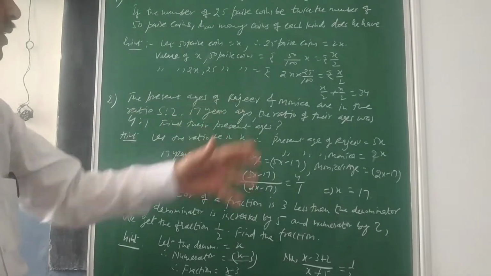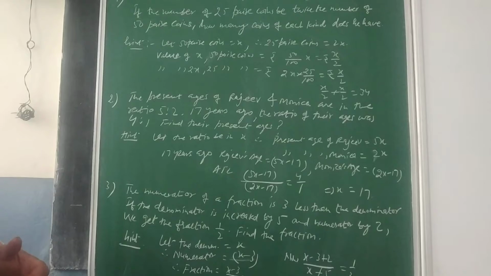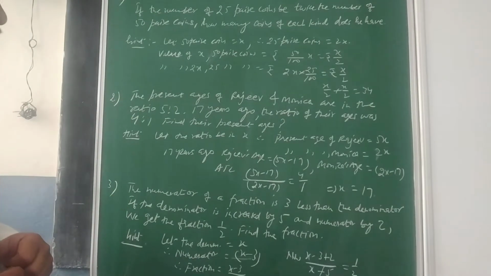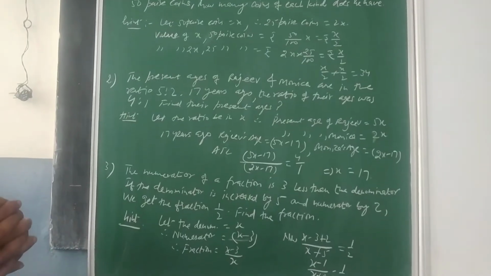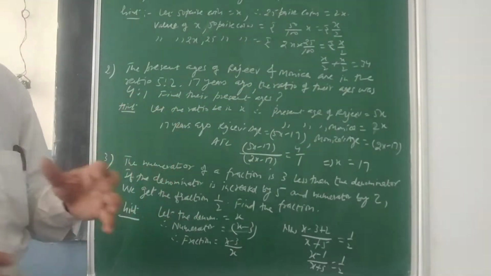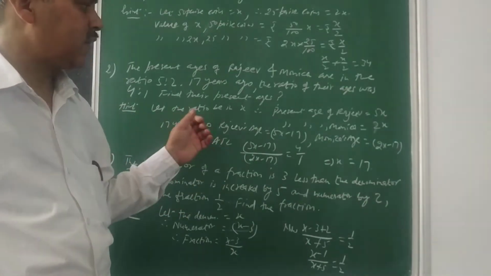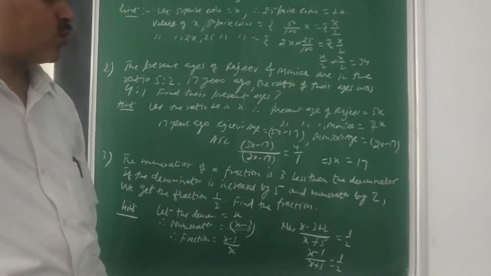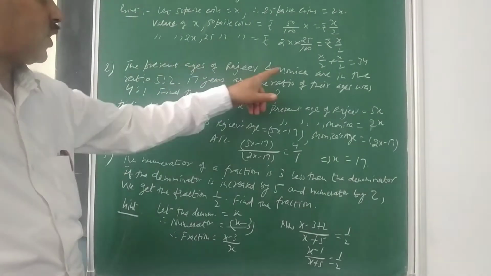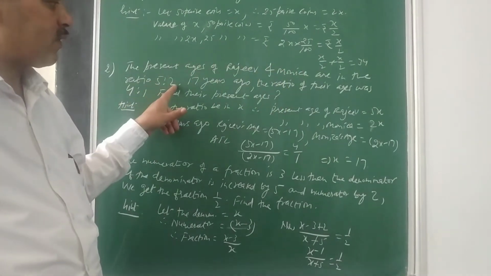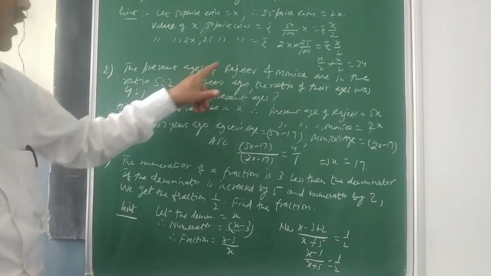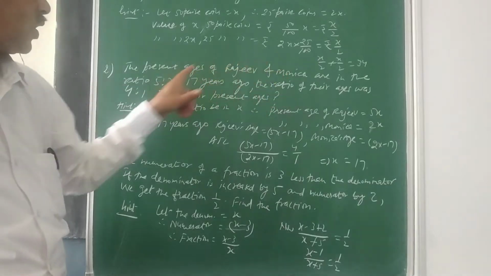Second question is based upon your age problem. The present ages of Rajiv and Monica are in the ratio of 5:2, and 17 years ago the ratio of their ages was 4:1. You need to find the present ages. I already have explained it to you: whenever you are dealing with ratio questions, let the ratio always be in x. So Rajiv's and Monica's ages are given in the ratio of 5:2, so the present age of Rajiv will be 5x. Please follow the order: Rajiv 5, Monica 2.